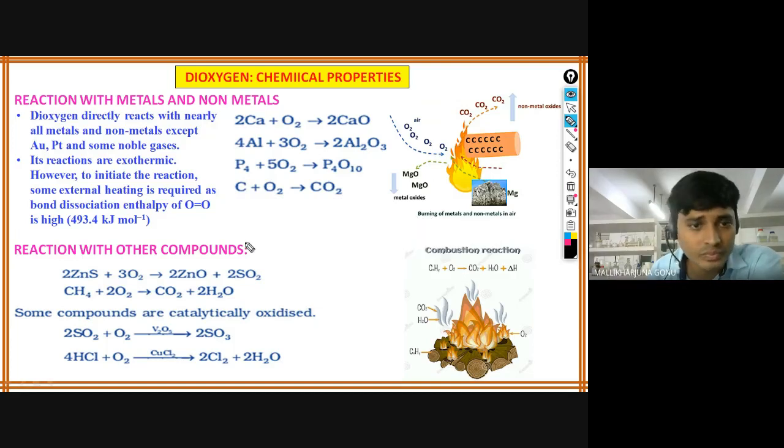Then reaction with other compounds. Okay, reaction with oxygen, reaction with other compounds like zinc sulfide. Sulfur dioxide will be produced and the respective metal oxide will be formed. This process is called roasting.